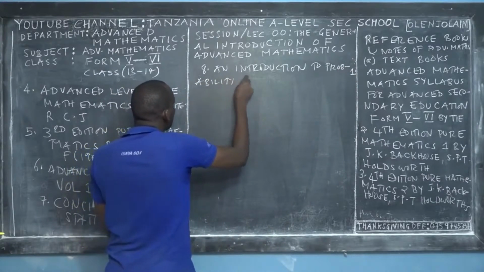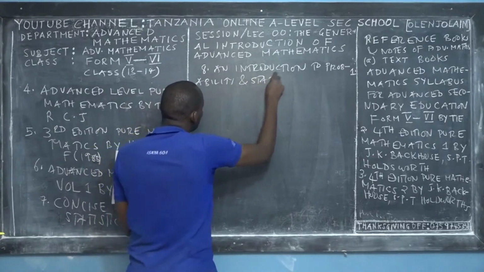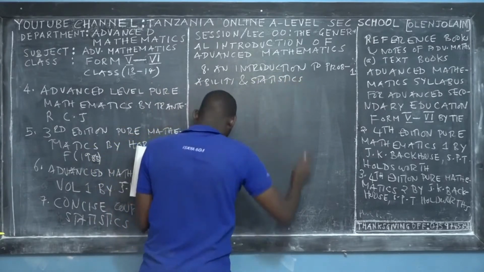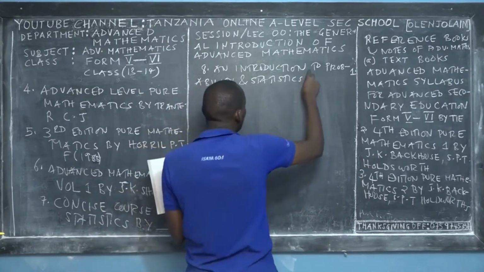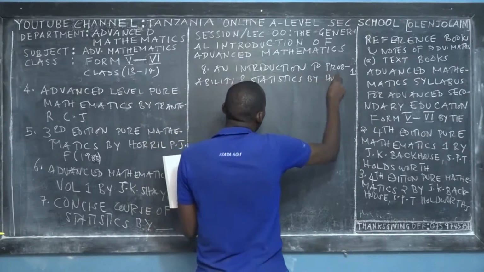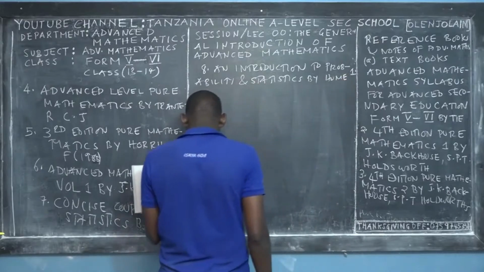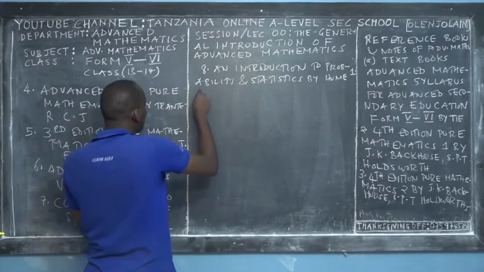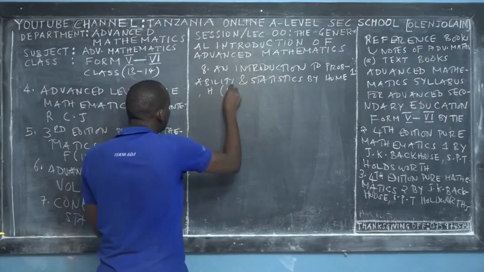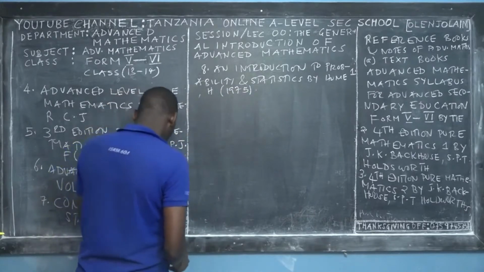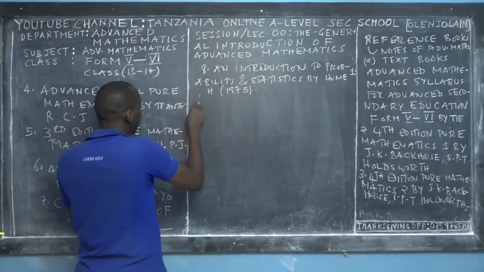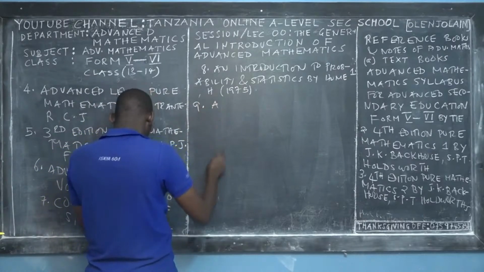Probability and Statistics, authored by Hume H in 1975. The ninth reference book is called Advanced Mathematics by S. Chand.